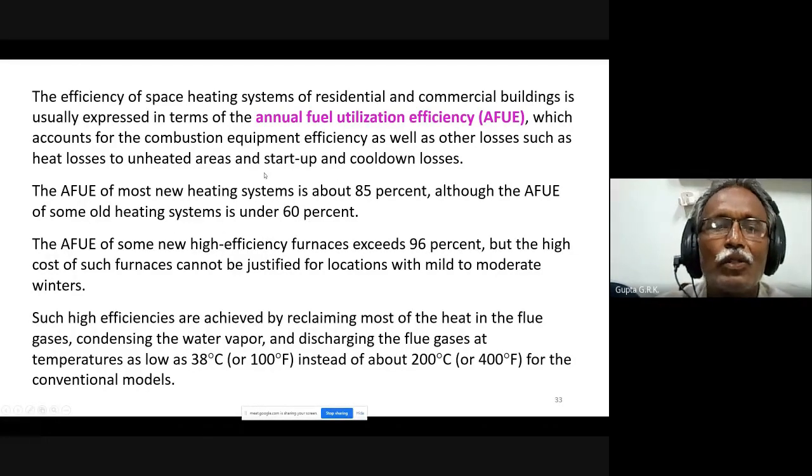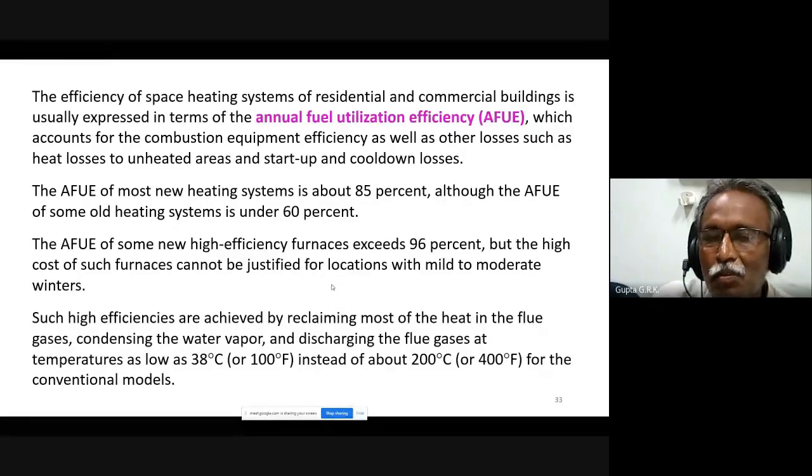Because if I try to reduce all these losses, losses to unheated areas, startup losses, cool down losses and all, the AFUE of some new high efficiency furnaces exceeds 96%, but the high cost of such furnaces cannot be justified. Whenever I try to reduce the losses, I have to spend some more for improving the equipment.